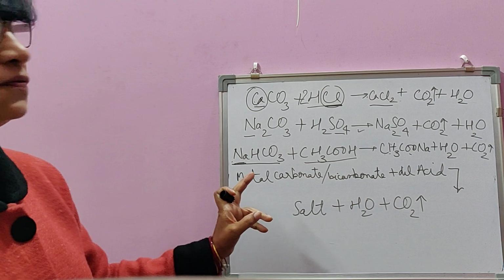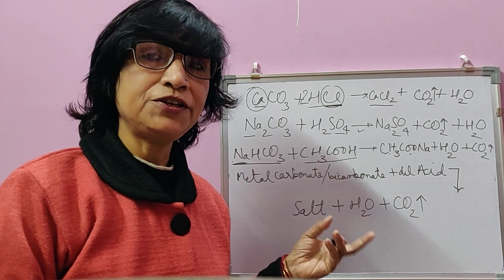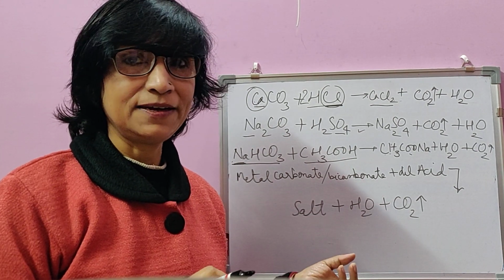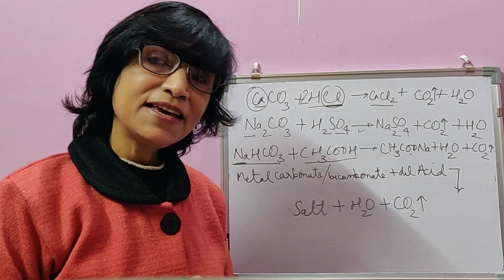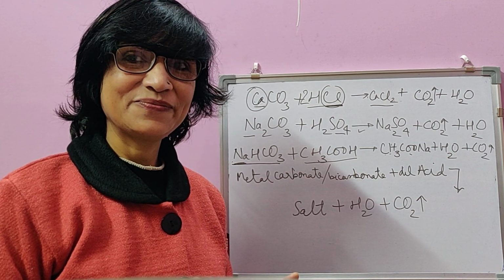This is the method which we use in the lab preparation of carbon dioxide as well, which we are going to discuss in the next video. That's all.